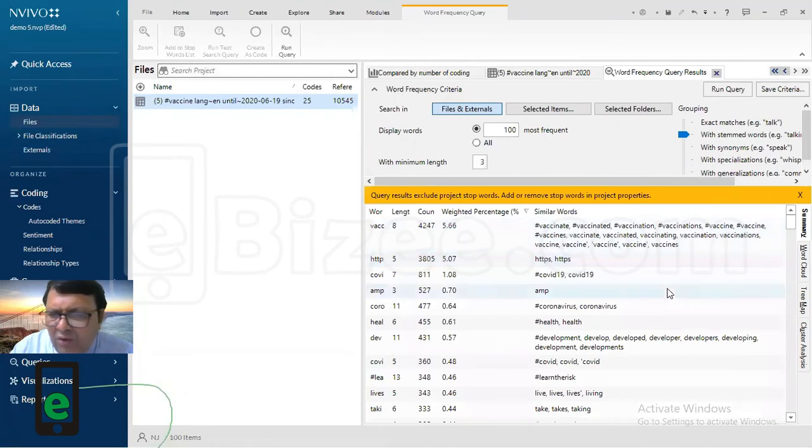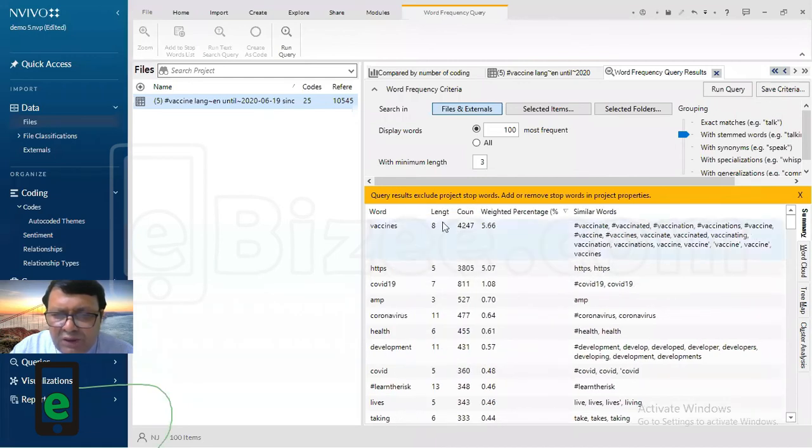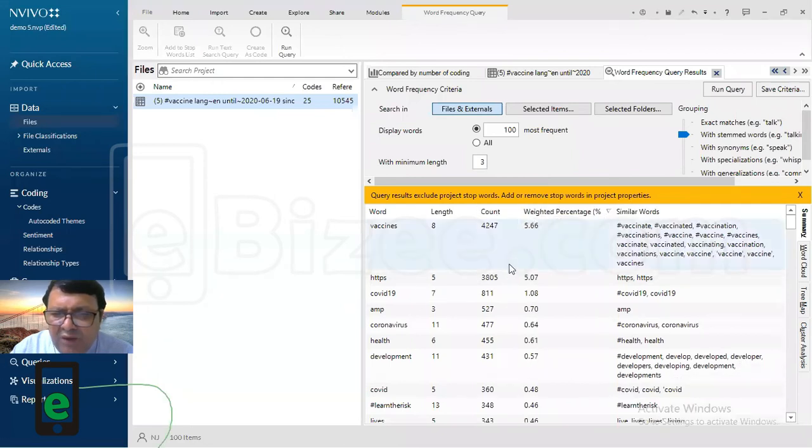first of all, very vague kind of words will come. So don't worry about that, right? So you can see here these words. You will see the length of the words, 8, and the number of counts. Here the problem is that we have not cleaned the data. Now what is the cleaning required?